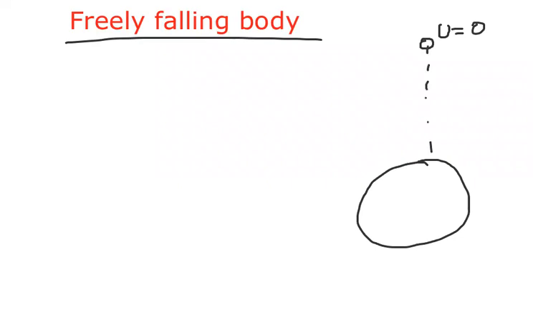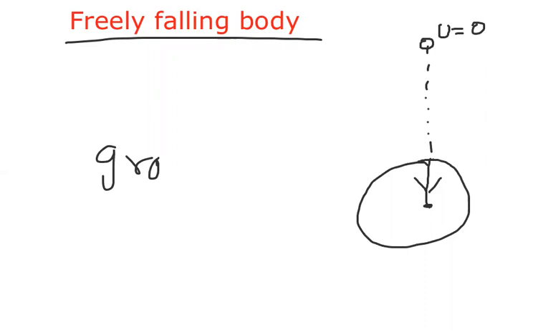Freely falling body means a body is dropped from a certain height. Suppose this is a small object, u is equal to 0, and it is falling down towards the surface of our earth. So what happens when the body is falling down here? Now it is pulled towards the earth. Actually, it is pulled towards the center of the earth, because of gravitational force.